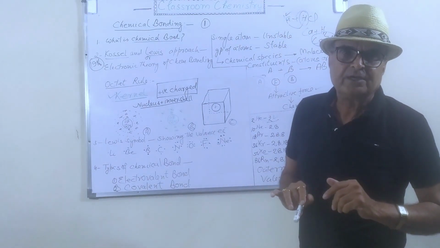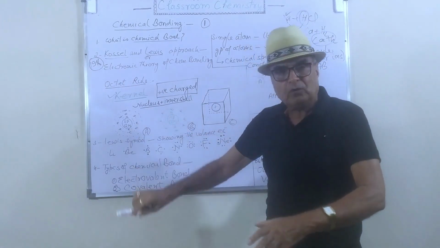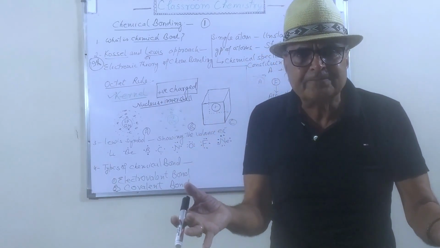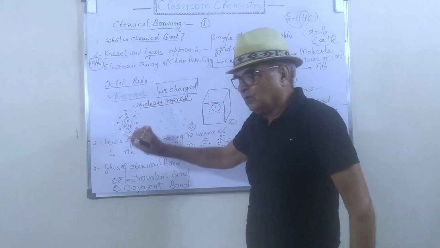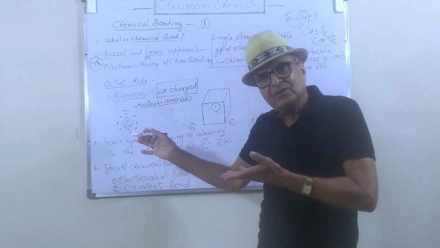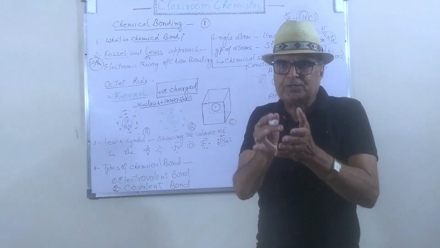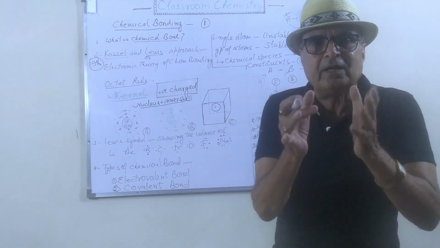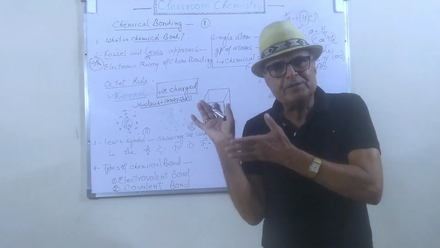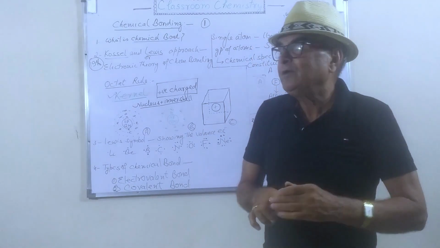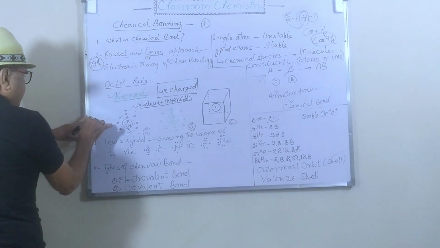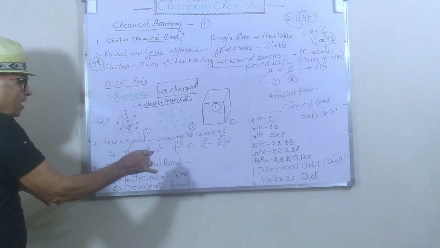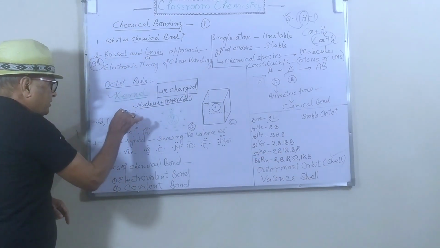Go to the nucleus. You will find in the nucleus there are 11 protons. The proton tells us about the atomic number of the element. So there are 11 protons in this nucleus, so this atomic structure belongs to sodium. You can write here the electronic configuration of sodium, 2, 8, 1. So in the first shells you will find 2, 8, and in the outermost orbit it contains 1 electron.